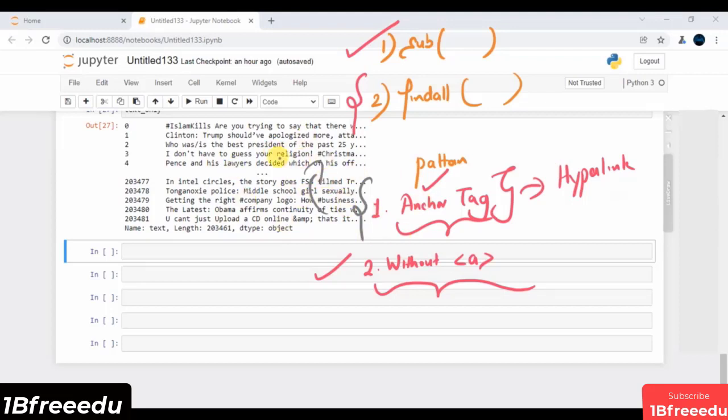Again, just to define this pattern, there can be lots of patterns available. Let's say, hey, can you define a pattern for a hyperlink which doesn't have any anchor tag? Again, in general, the data that have hyperlinks get started either from HTTP or from HTTPS. So first and foremost, we will try to figure out all those observations which have HTTP as a substring. Once we are pretty much sure that any observation has, of course, my hyperlink, then we will try to define some kind of pattern just to remove the hyperlink that we have. This is what we will do.